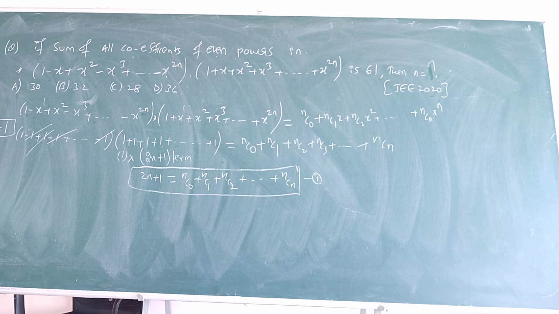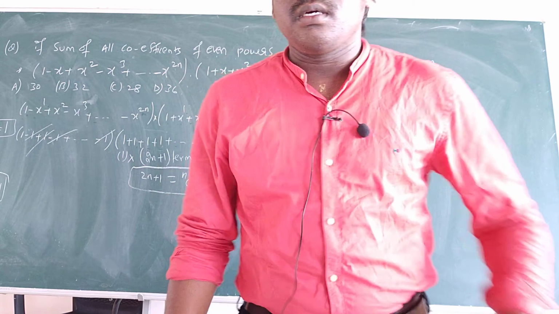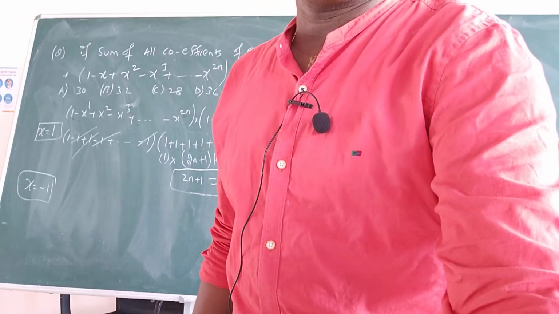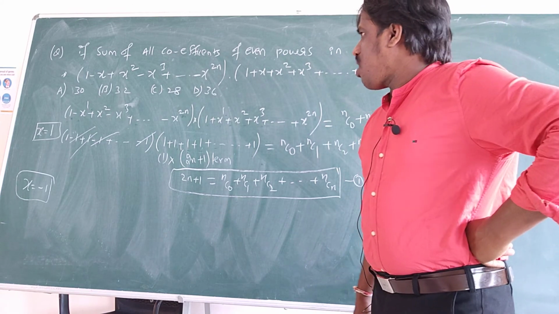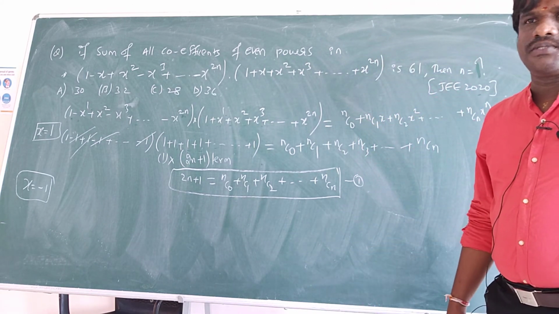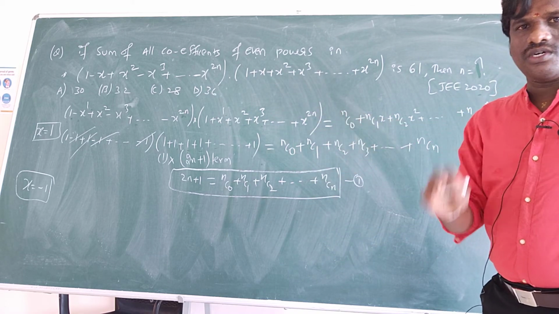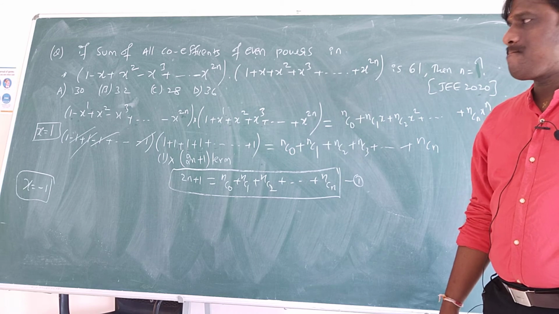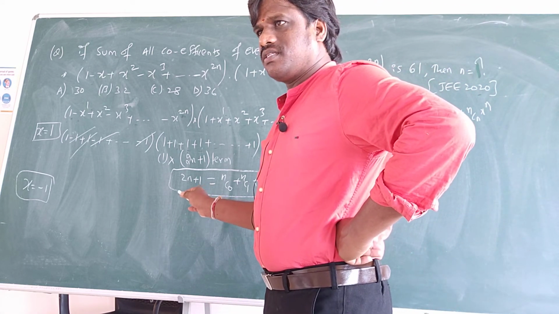Right. Now let us substitute x is equal to minus 1, right? X is equal to minus 1, you substitute. Should I explain once again? I think that corner is not visible in the video. I didn't check it. Okay, can I explain once again?